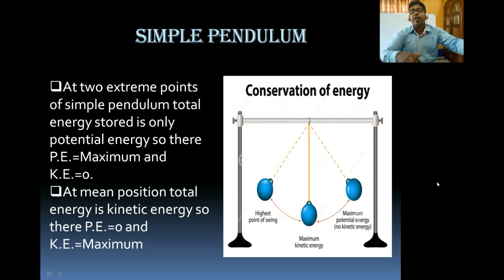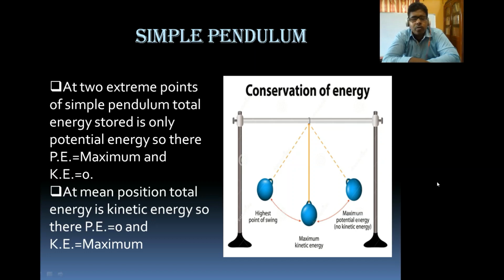That is only explained here, that at extreme points the potential energy is maximum and kinetic energy is minimum, that means kinetic energy is 0 here. And when you start swinging, potential energy converts into kinetic energy. At the mean point, that means in the straight line, it is written also here in your image that there is maximum kinetic energy at the mean point, and at the two extreme points there is only potential energy.